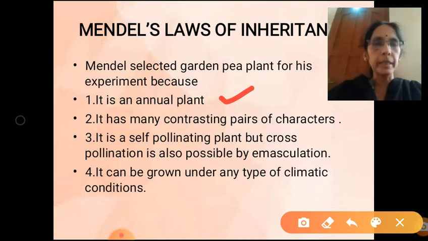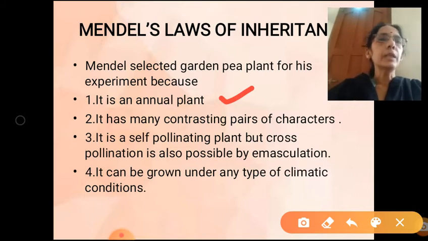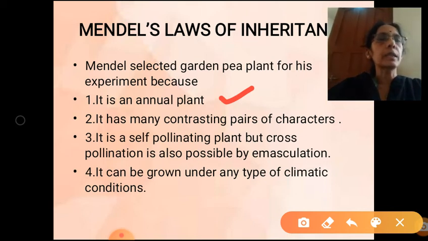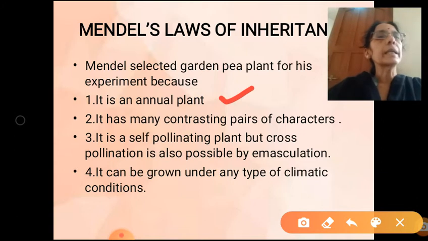Annual plant means the plant completes its life cycle within 1 year. So he can get the results within 1 year. So the first reason is he selected Pisum sativum because it is an annual plant, and it completes its life cycle within 1 year so that he can get the results quickly.